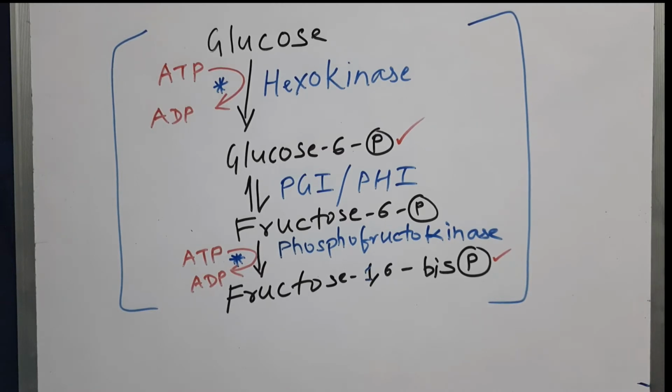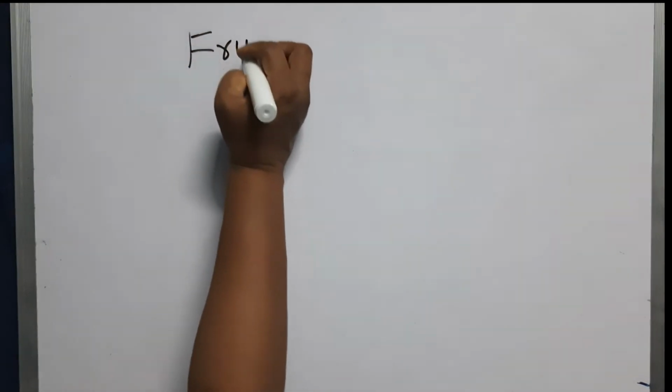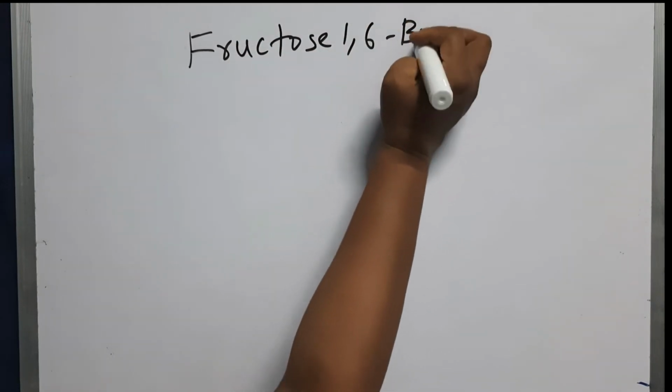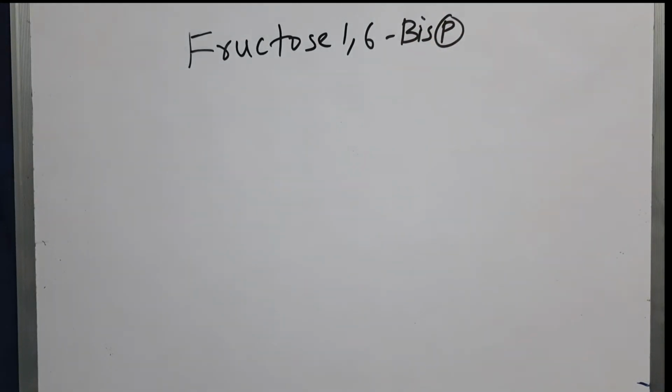Now after this stage, you can see the 6 carbon containing fructose molecule will split. So the next phase after this is the splitting phase. So let us see the splitting phase in detail. So a quick look at the splitting phase. It's very simple. So in the first energy investment stage, we produced fructose 1,6-bisphosphate from glucose.